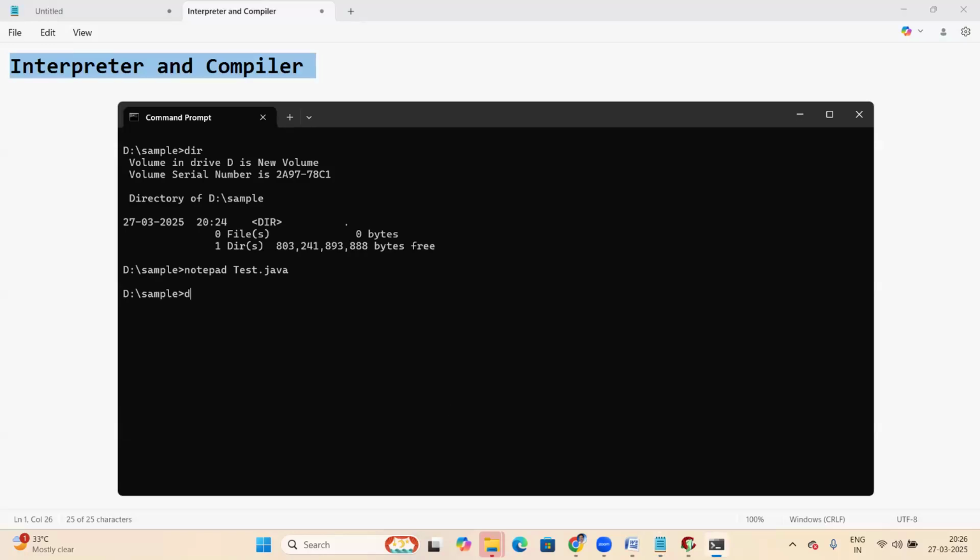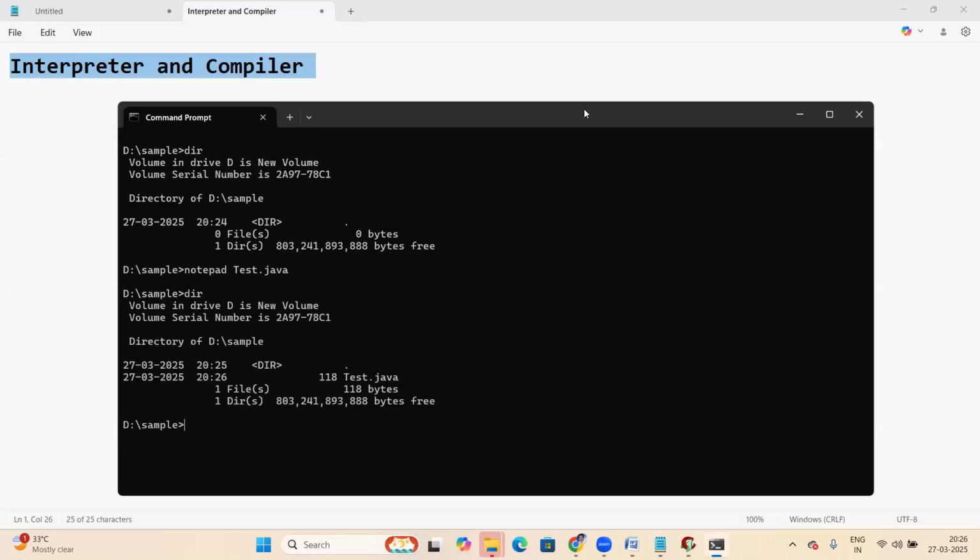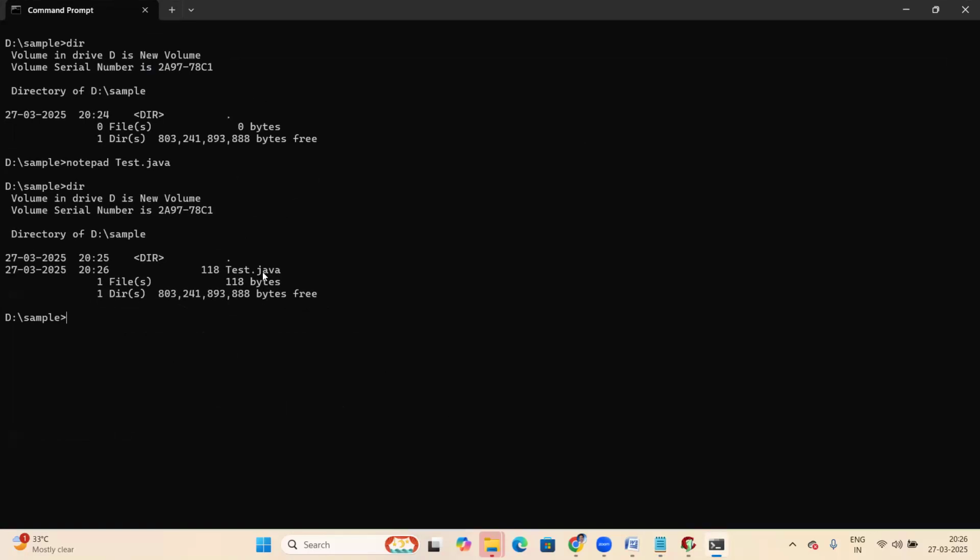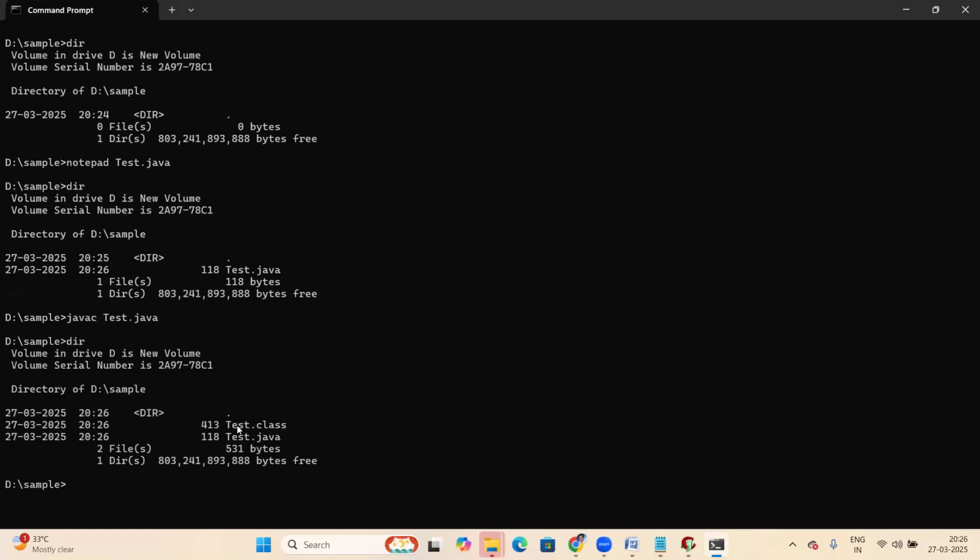Save it with Control S. Go to the command prompt and check with dir. Test.java, right? Now this program we should compile first of all. javac means Java compiler, C means compiler. javac Test.java, compiling. Yes, compiled. One test.class file was generated. The program compiled and generated a .class file.